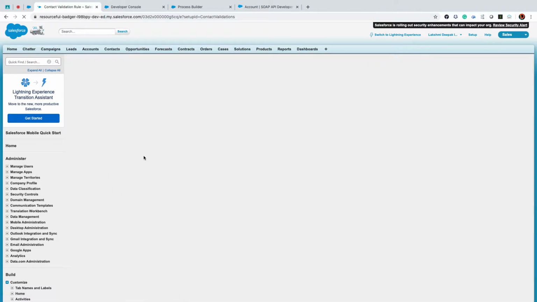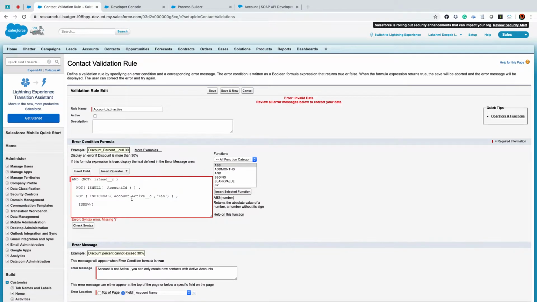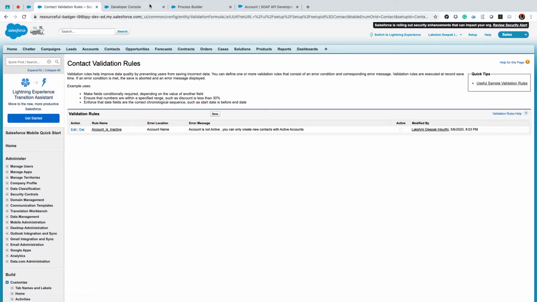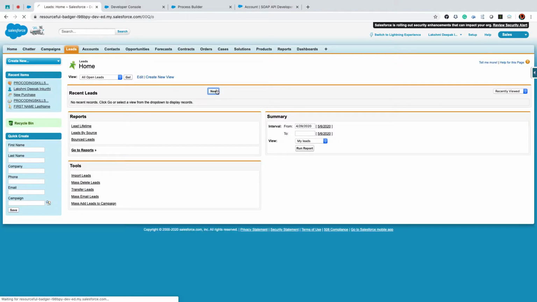Any question on this? I think you guys are good in validations. What is missing? NOT is lead. Okay, let's come up, is missing. Save. Now I'll create a new validation rule. I'll create a new lead now.